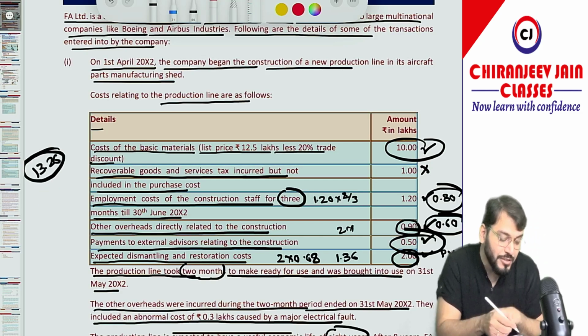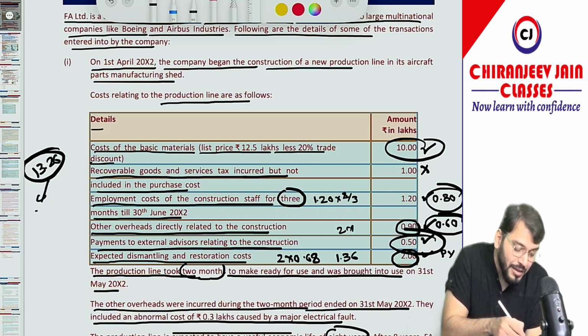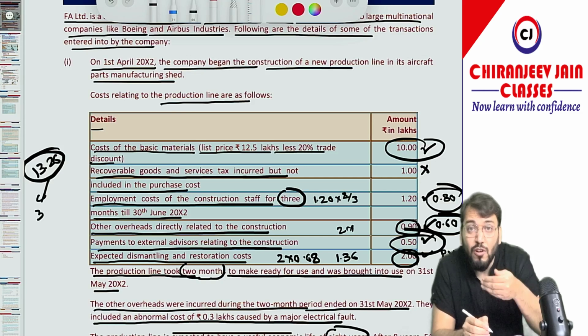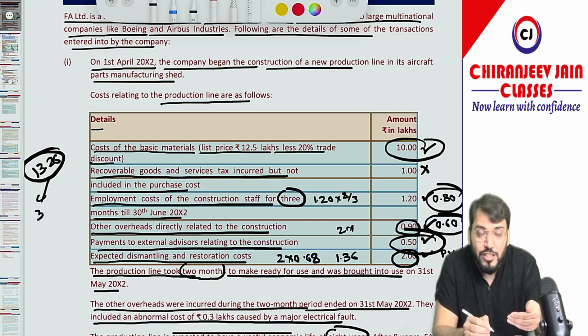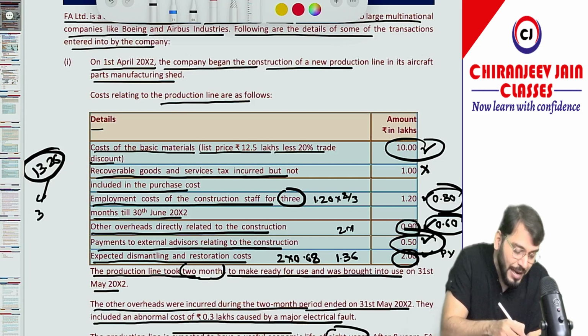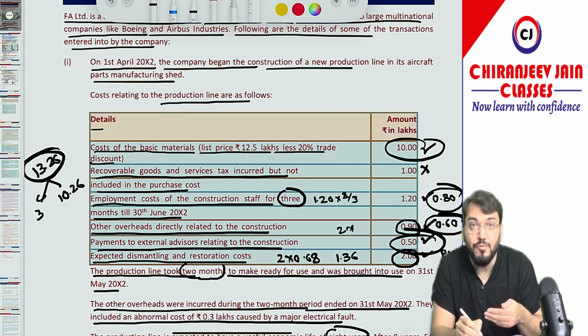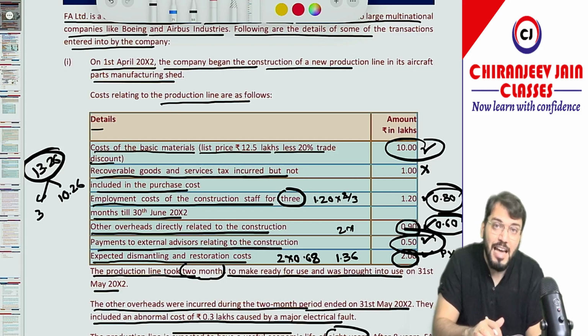Out of these, 3 lakh is the current price of the major overhauling expenditure which will be incurred after 4 years. The current estimation of such expenditure is 3 lakh. So that will be depreciated over the first 4 years, and the balance, 10.26, will be depreciated over 8 years, the entire economic life.